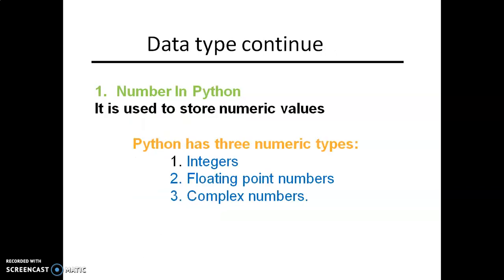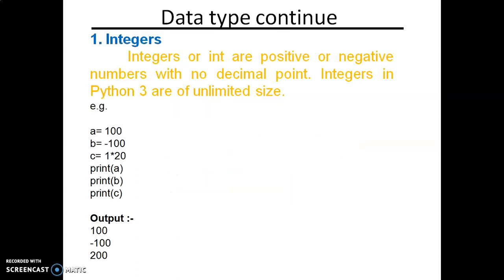Number in Python is used to store numeric values. ये आपका numeric values के लिए यूज होता है. Python has three numeric types: integers, floating point numbers and complex numbers. Integers are whole numbers. They may be positive or negative, numbers with no decimal points. Integers in Python are of unlimited size.